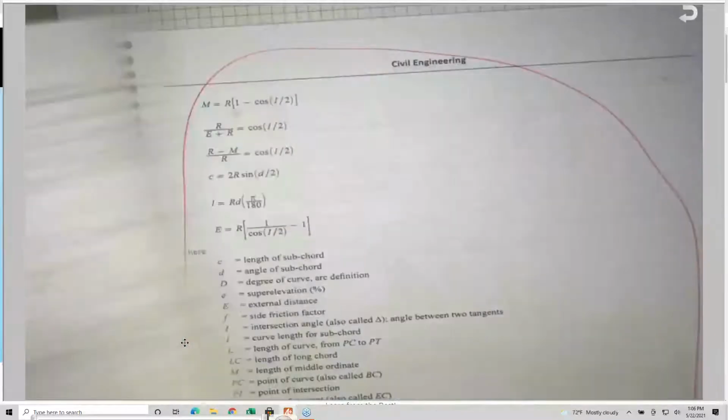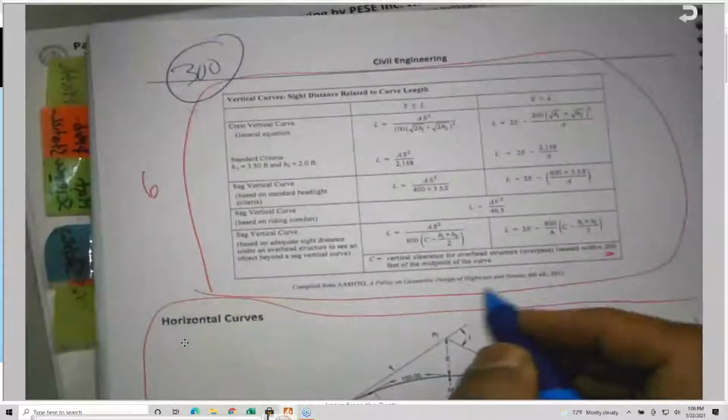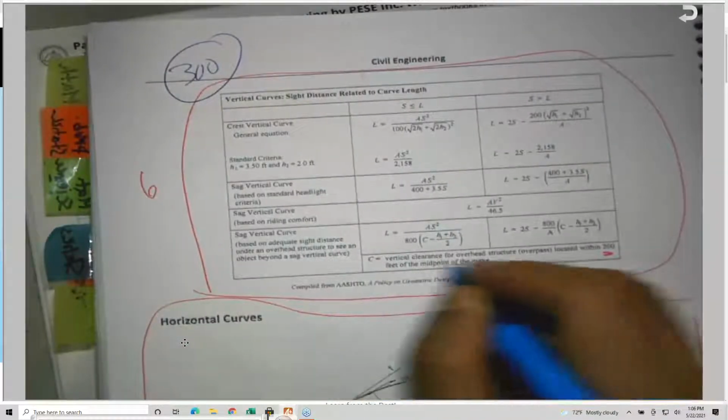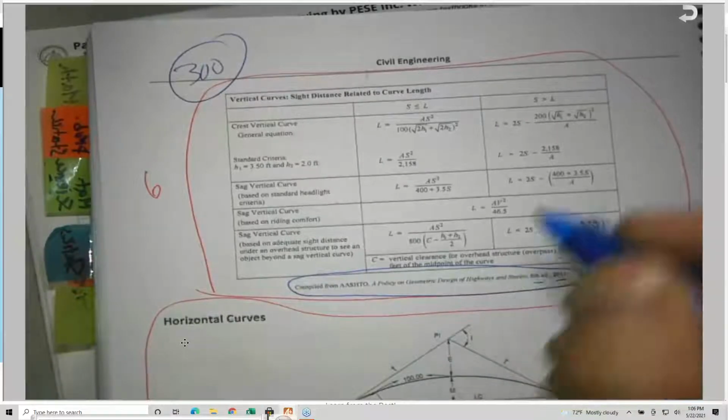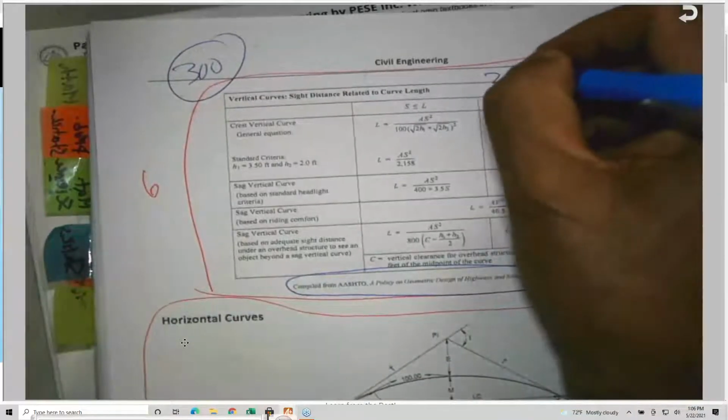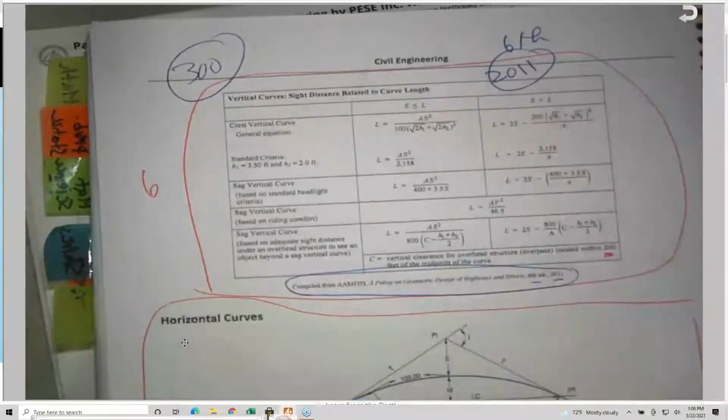And if you look at page 300, a series of equations is provided, extracted from the AASHTO book, the 2011, by the way. They are using the older edition, the 6th edition, not the 7th edition.